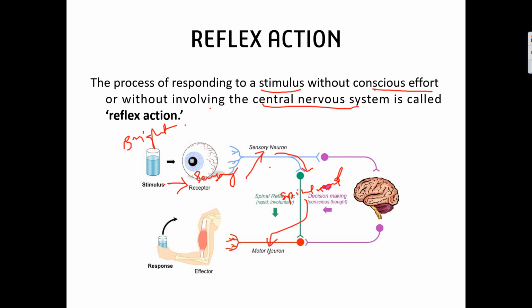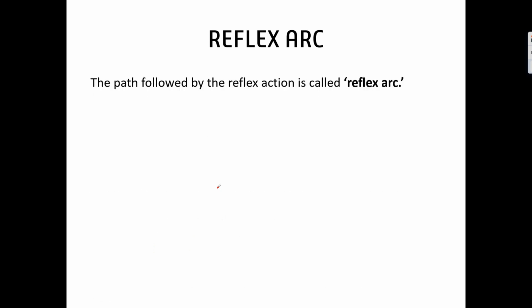The motor neuron will perform its action, and then the response will be shown. This is the path of the reflex action, and the path followed by the reflex action is called the reflex arc.